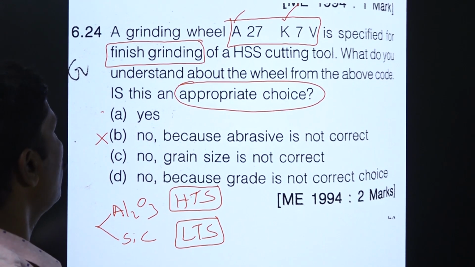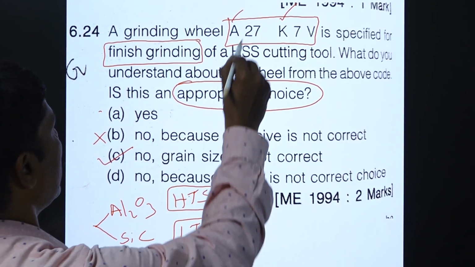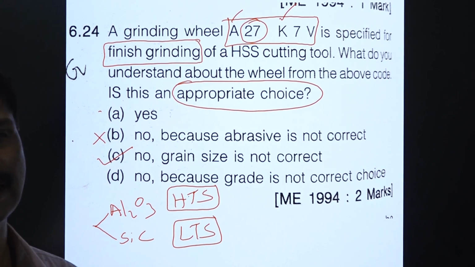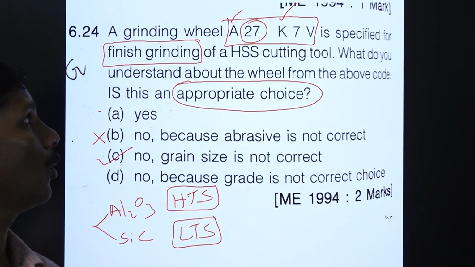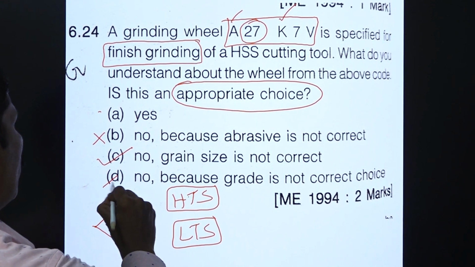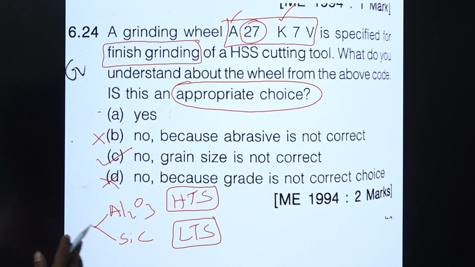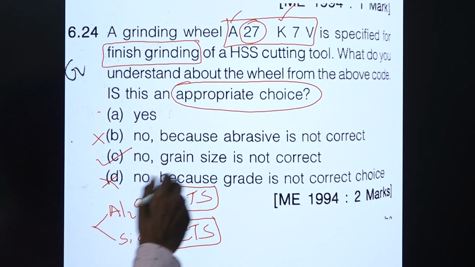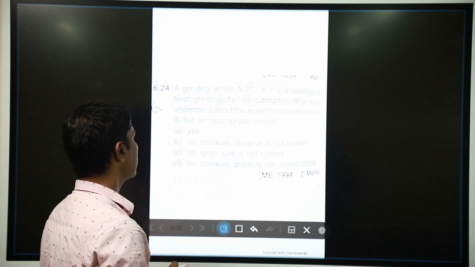So we can use abrasive as A, but the grain size is not correct. It is for finish grinding, the value is very less, so it may not be suitable. For finish grinding, the grain size value should be more. The grade is correct and abrasive type is correct, but the grain size is incorrect, so we are rejecting the options. So C is the correct one.